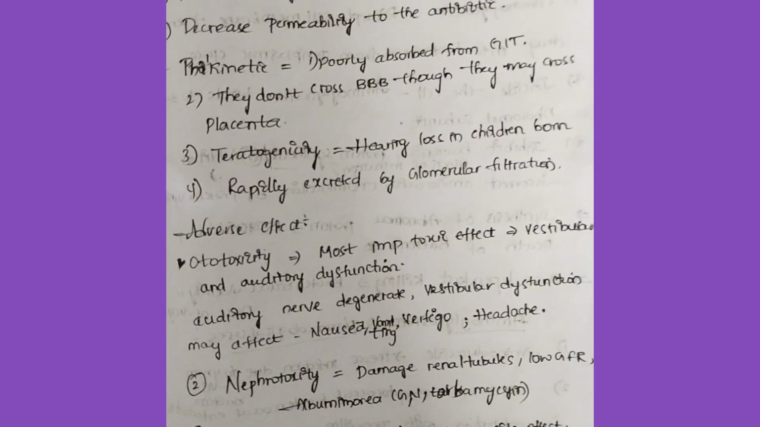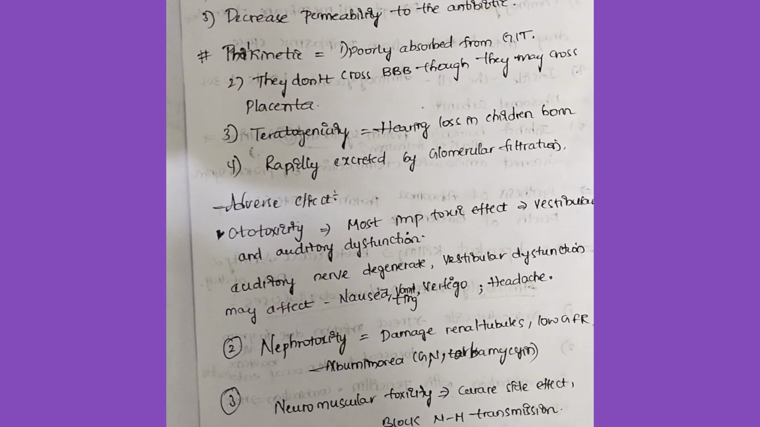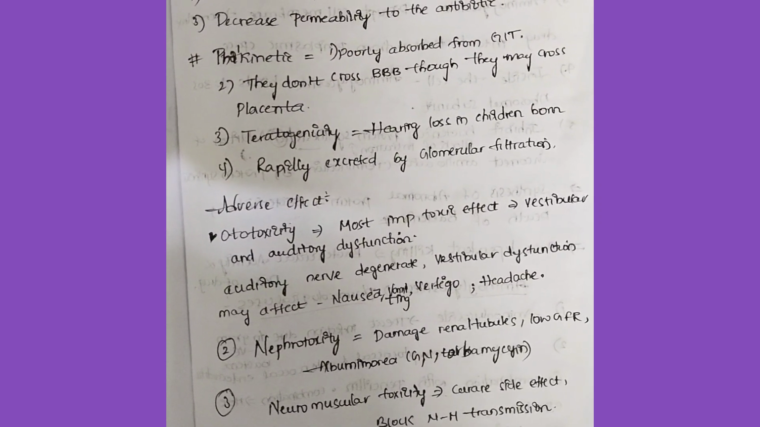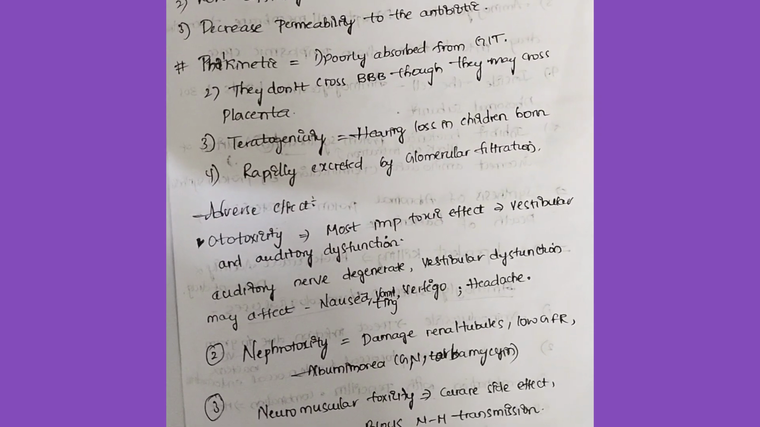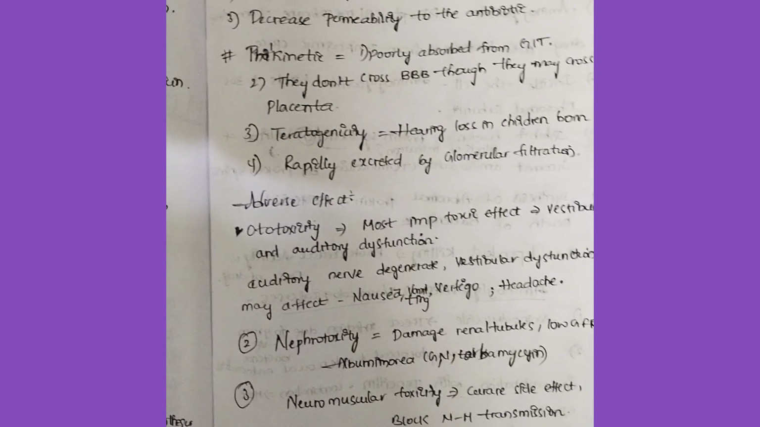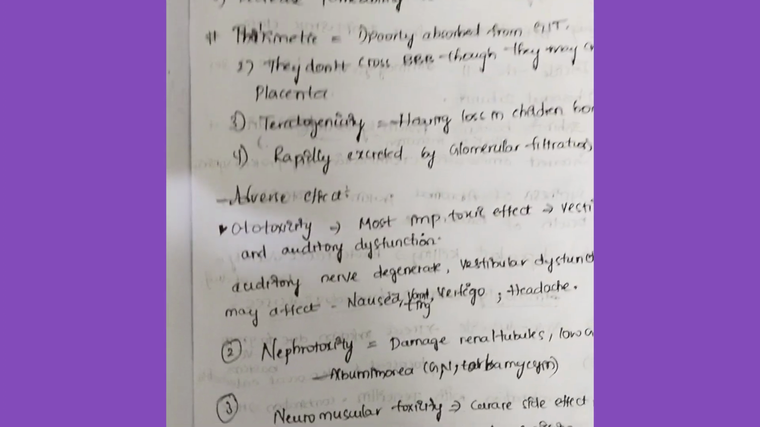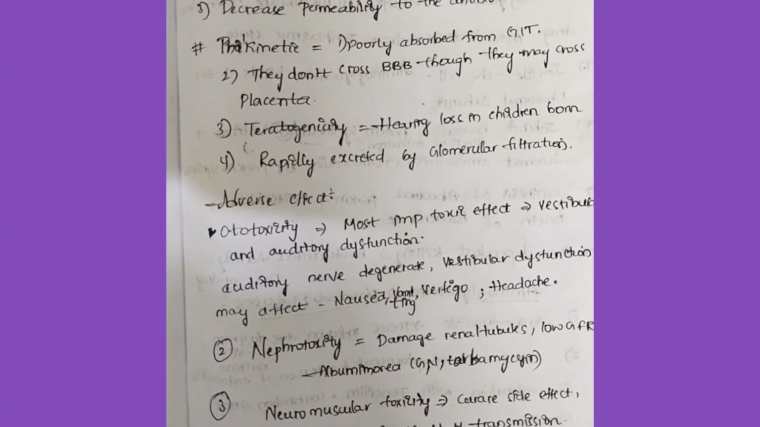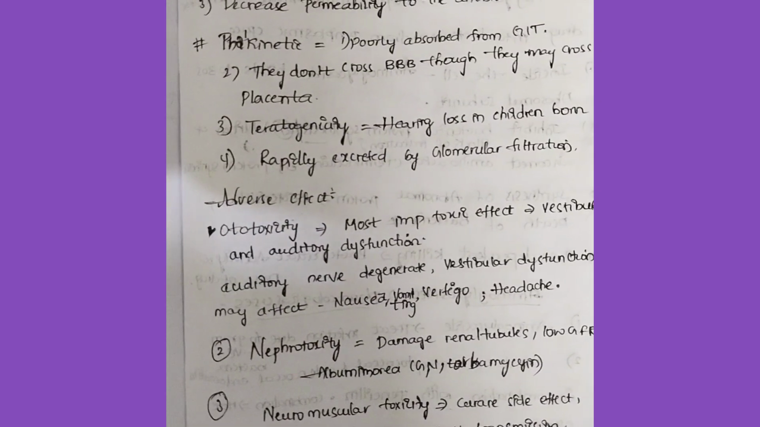So pharmacokinetics: poorly absorbed from the GIT. As they are polar compounds, they can't cross the blood-brain barrier, but they can cross the placenta. So there is a possibility of teratogenicity. If the mother is taking aminoglycosides, then the neonate born will present with hearing loss. They are rapidly excreted by glomerular filtration.